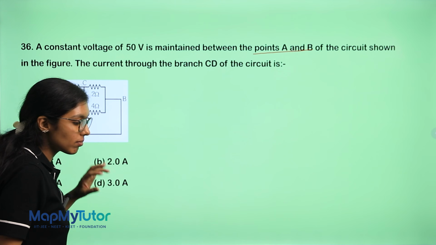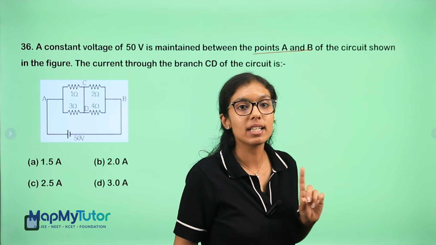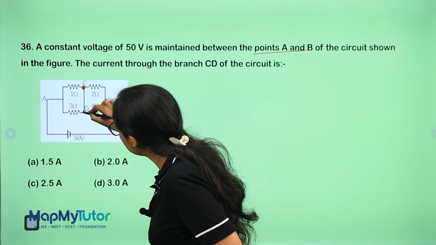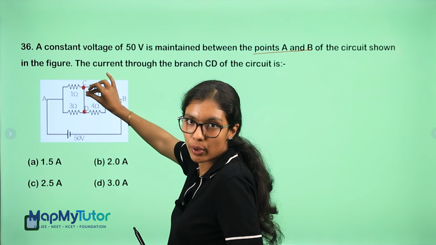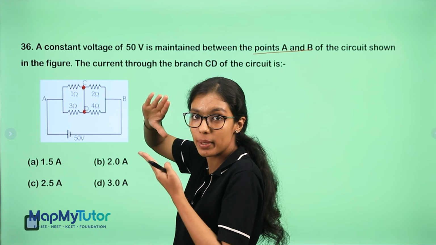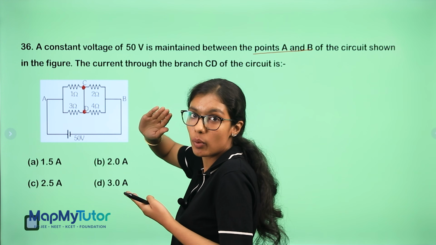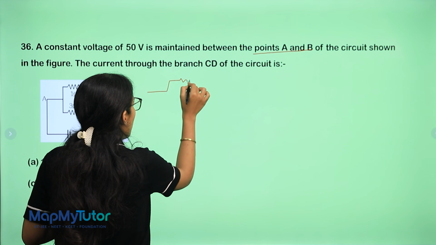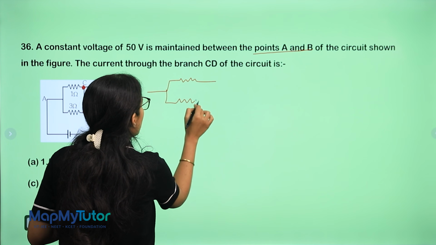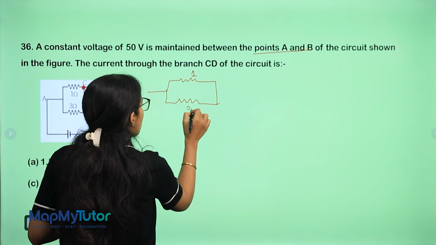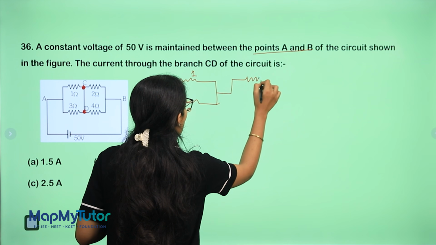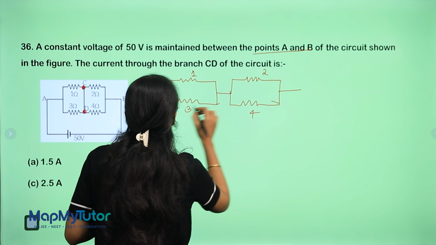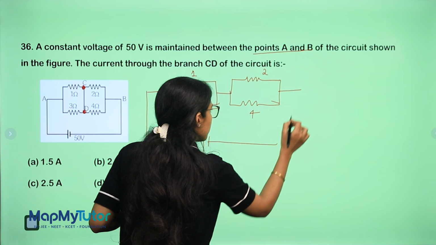Now guys, see the circuit very carefully. In the circuit you can see this is point C and this is point D. If I merge these points, my 3 and 1 will go in parallel, 2 and 4 will go in parallel. So let us draw that first. 1 and 3 will go in parallel, 2 and 4 will go in parallel. And I have my voltage, 50 volts.